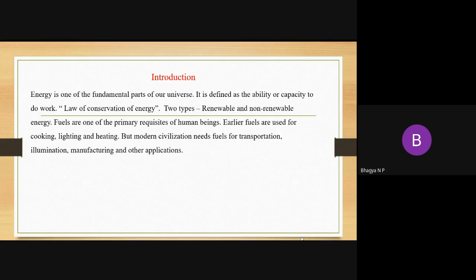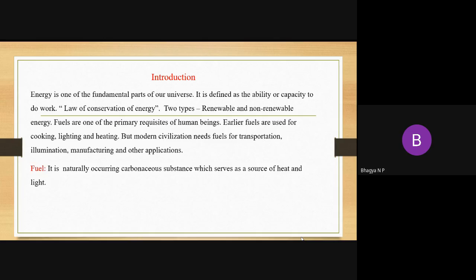When it comes to the non-renewable energy sources, fuels are one of the primary energy sources. In the earlier days, fuels were used only for cooking, lighting and heating. But nowadays, because of modern civilization, fuels are needed for transportation, illumination, manufacturing and other applications. So fuel means what? It is a kind of energy source. What kind of energy are we going to get from the fuel? From the fuel, we get heat energy.